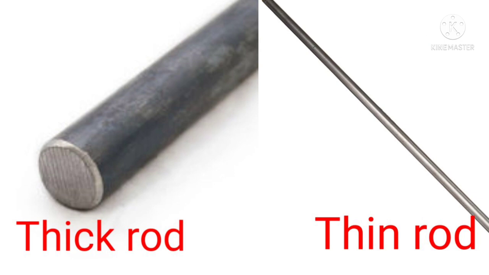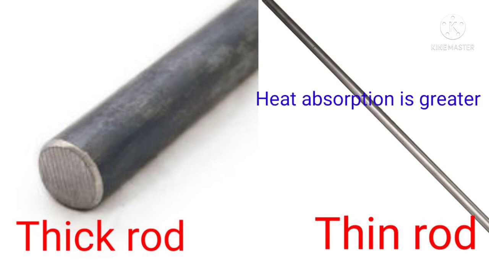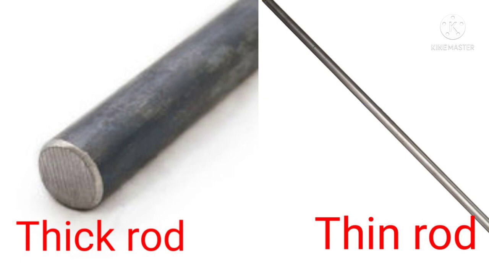This is because the molecular motion in the thin rod is said to be greater than the molecular motion in the thick rod. So the heat absorbed by the thin rod is said to be greater than the heat absorbed by the thick rod. So we can explain the ability of gaining heat of these two objects with the help of their molecular motion. Okay, so this is called reductionism.